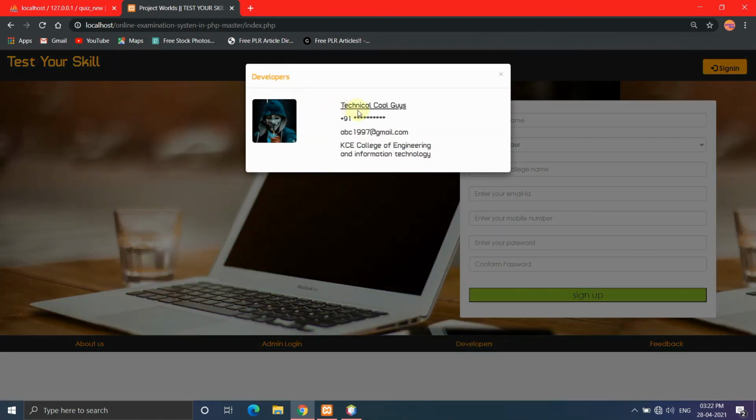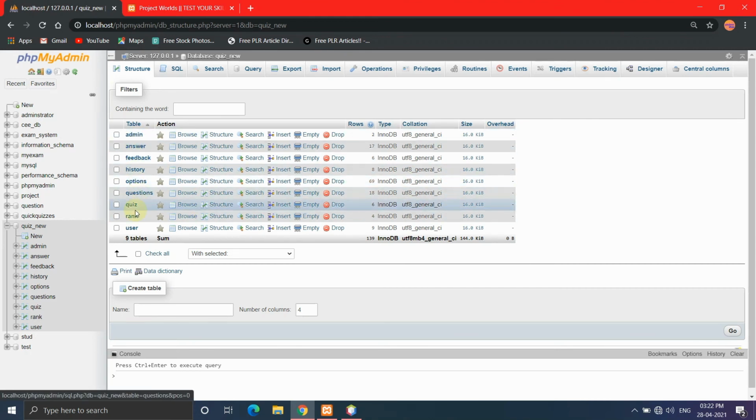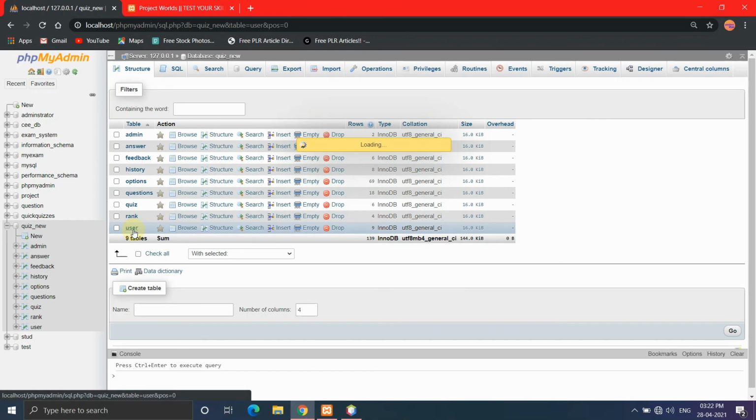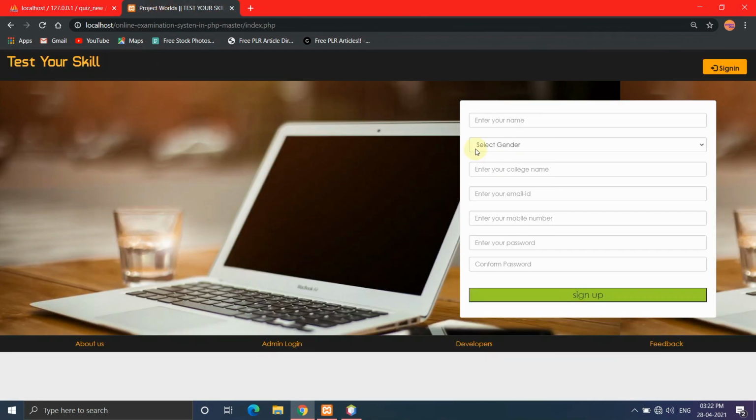Now I can show you the database files. Here all data are stored in the MySQL server. Thank you.